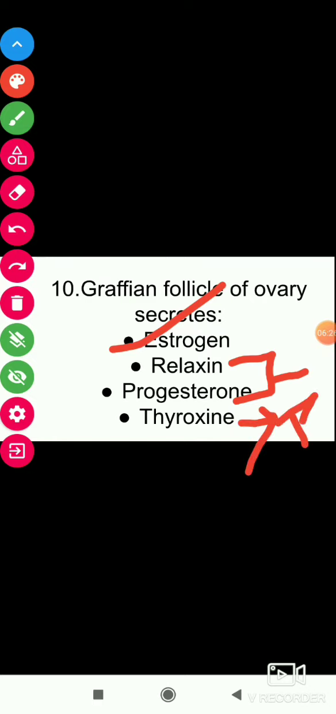The Graafian follicle of the ovary secretes estrogen, relaxin, progesterone, or thyroxine? That is estrogen. The Graafian follicle secretes estrogen, while progesterone is secreted from the corpus luteum, and thyroxine is secreted from the thyroid gland.